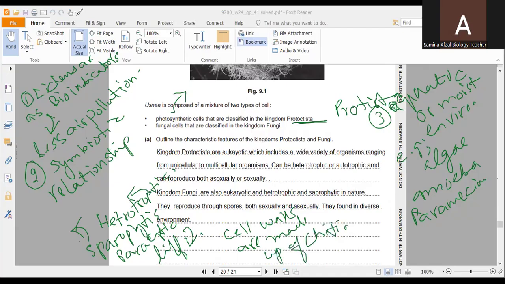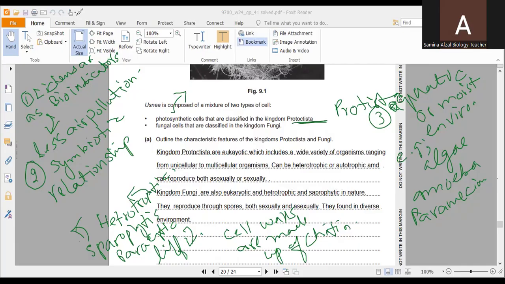Chitin is another type of material with which their cell walls are formed. They live in diverse environments, including soil, decaying matter, and living organisms, depending on their mode of life. If they are saprophytic, they will live in the soil, and if they have a parasitic mode of life, then they will live on other organisms.